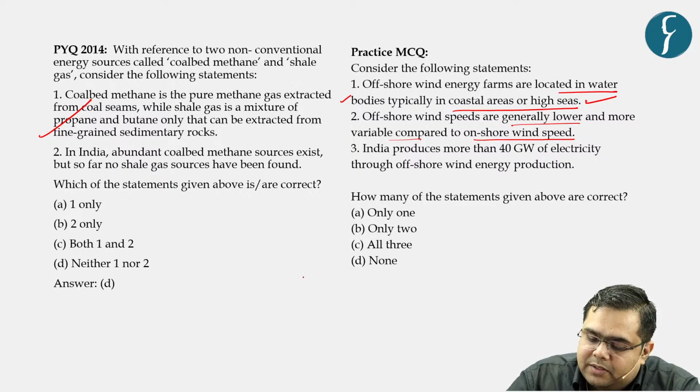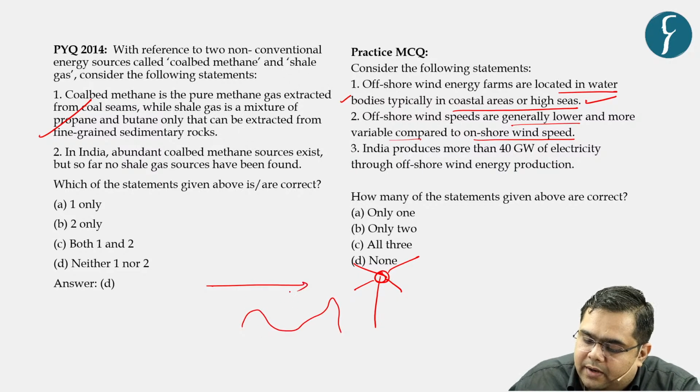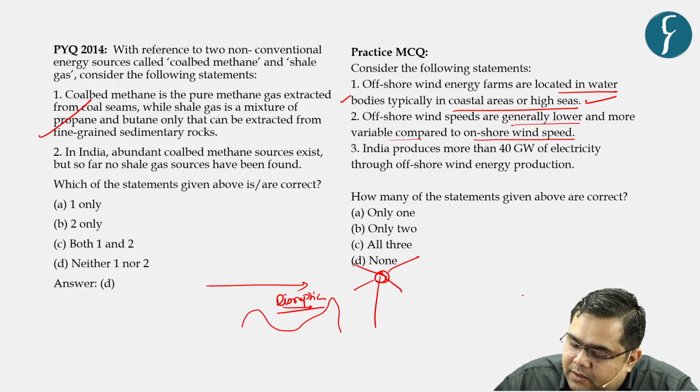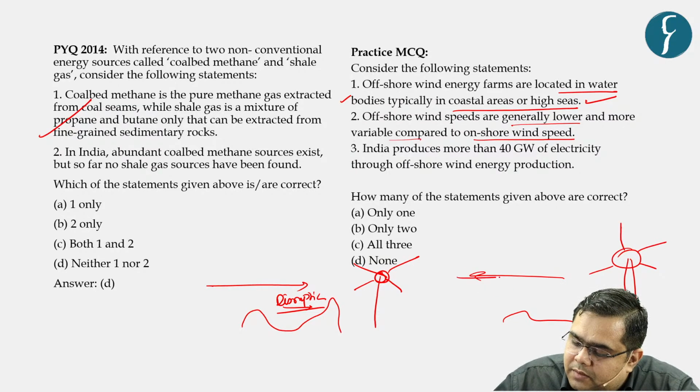This is common sense: when the wind energy project is located on land and wind is flowing from this direction, there is going to be a disruption. But when this farm is installed in the high seas and the wind is flowing this way, there is going to be no disruption.